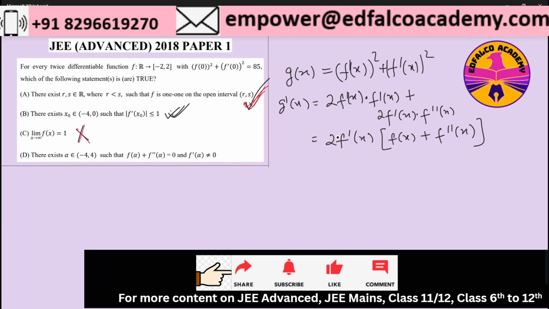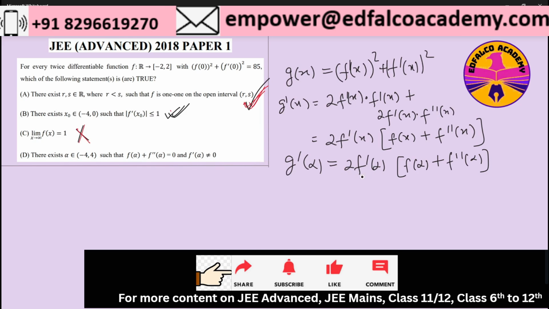So here we can see that if I take alpha, then this is what it is asking: g dash of alpha will be equal to 2f dash alpha multiplied by f of alpha plus f double dash alpha, and this value has to be 0, and f dash alpha does not need to be 0. So it is not equal to 0.